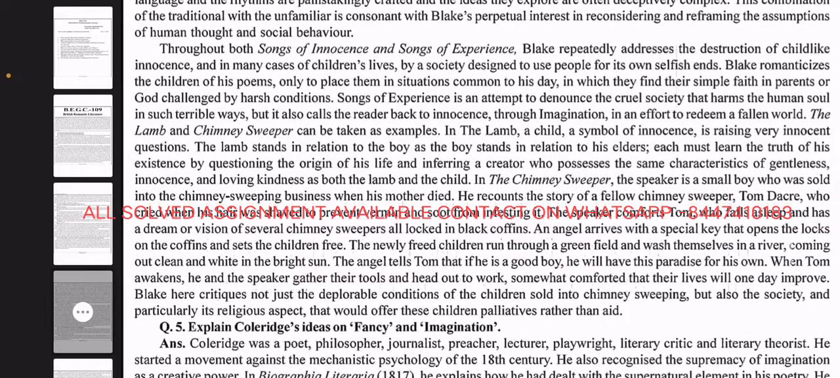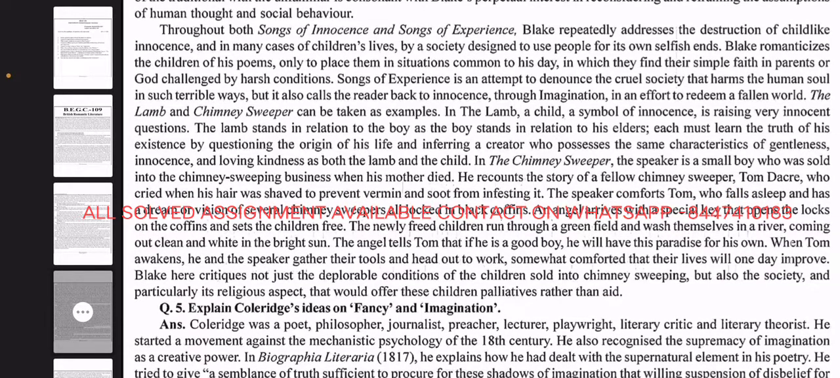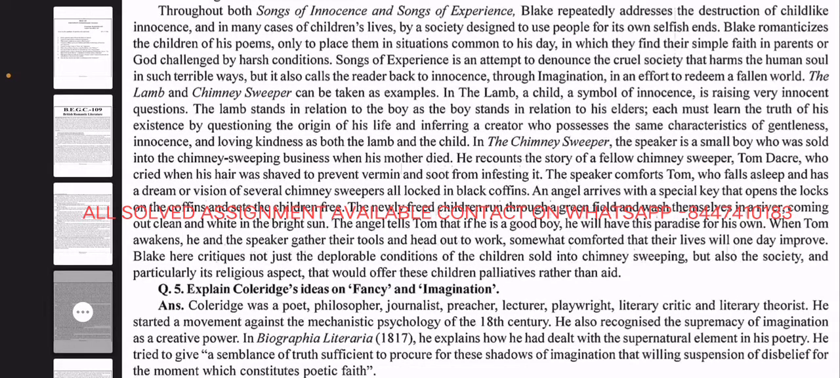Each must learn the truth of his existence by questioning the origin of his life and inferring a creator who possesses the same characteristics of gentleness, innocence, and loving kindness as both the lamb and the child. In The Chimney Sweeper, the speaker is a small boy who was sold into the chimney sweeping business when his mother died. He recounts the story of a fellow chimney sweeper, Tom Dacre, who cried when his hair was shaved to prevent vermin and soot from infesting it.